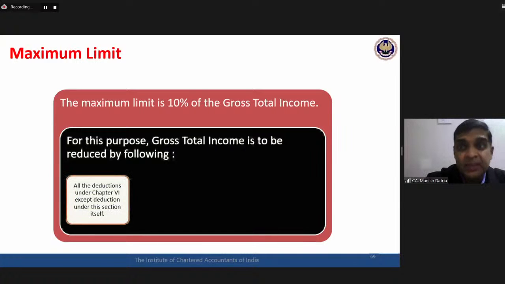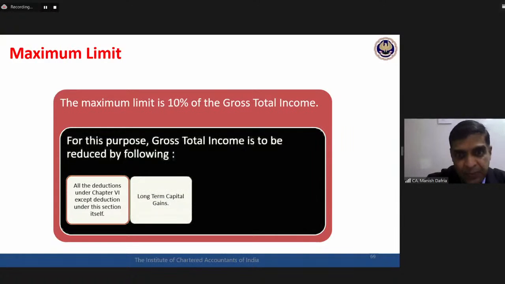Now, what exactly does GTI mean here? It's a strange situation. They are using the words gross total income, but then they are defining gross total income, that means GTI as reduced by all deductions under chapter 6. Technically speaking, GTI is before chapter 6 deductions. This is what we have discussed in the start itself. But here for 80G, they are defining GTI as GTI after all chapter 6 deductions except deduction under section 80G.